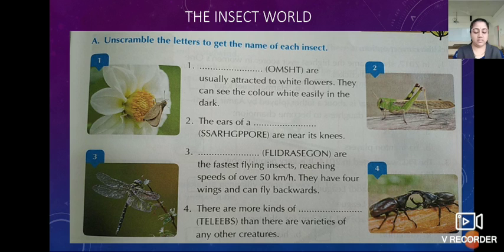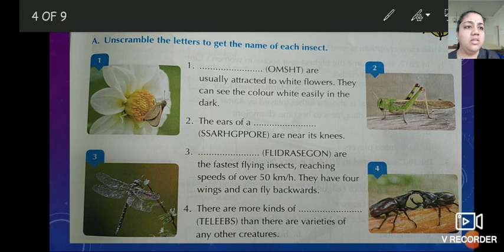So which is the insect? And the letters are O-M-S-H-T. O-M-S-H-T. What is the answer, children? We have to unscramble the letters to make a meaningful word. It is moths. Write with me.